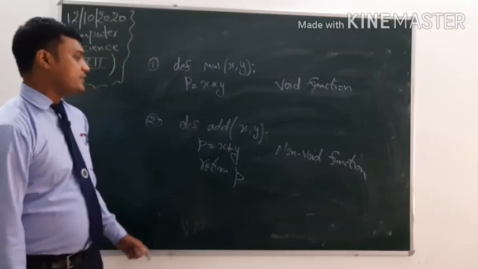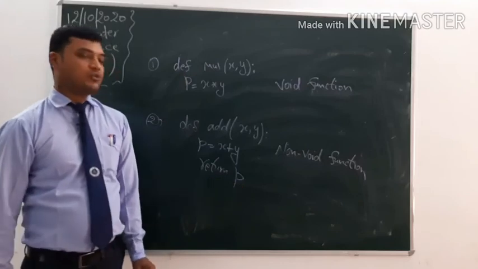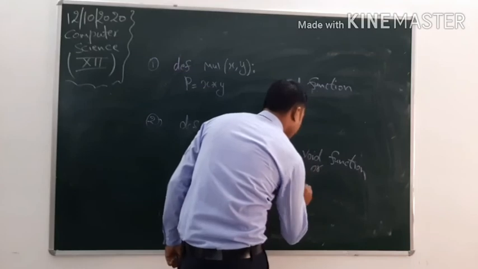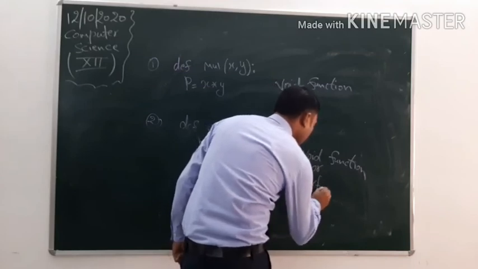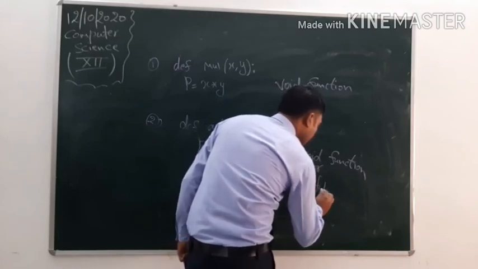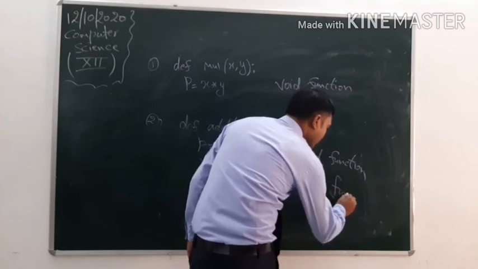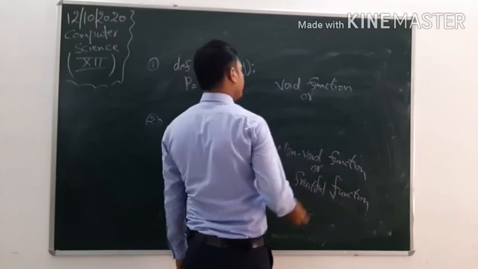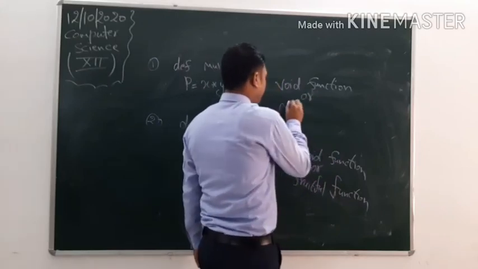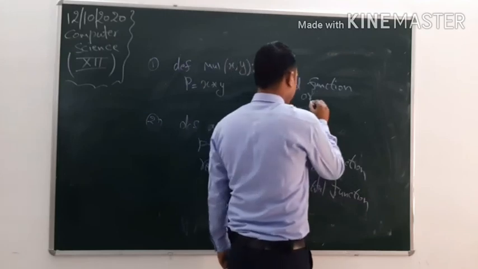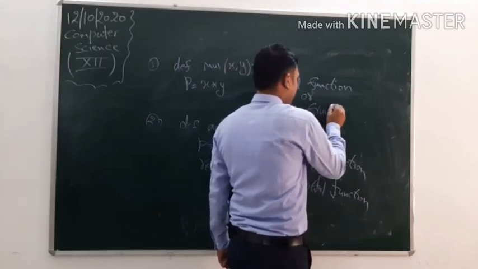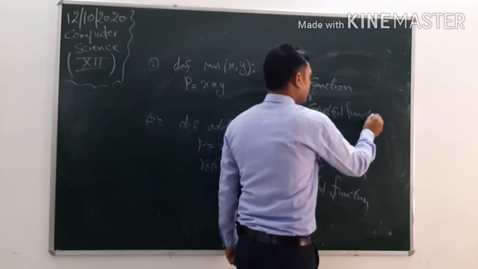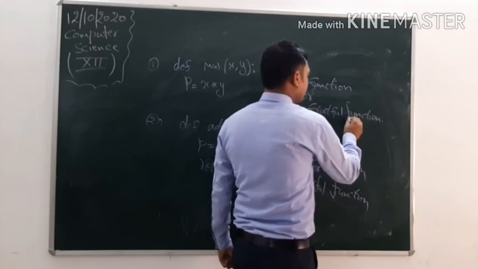The function with a return statement is also called a fruitful function, and the function with no return statement is called a non-fruitful function. Clear?